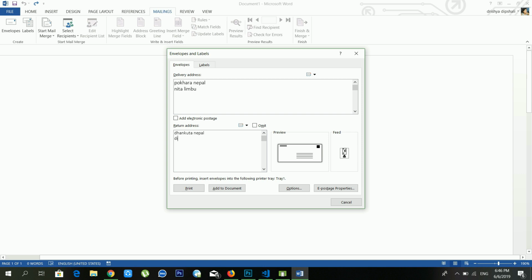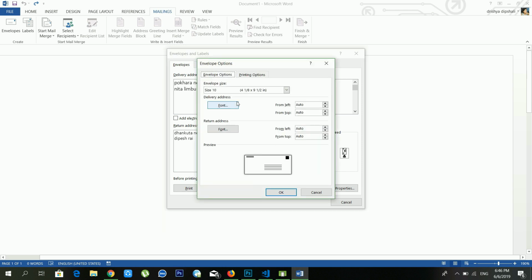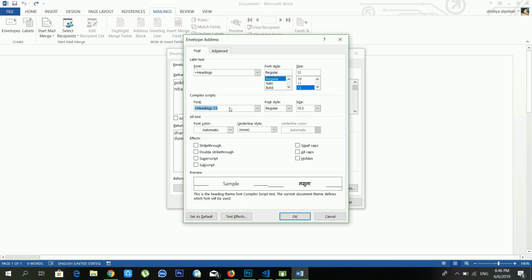And after this you can customize this from the options. You can change the font size from here, and you can customize the font from here. You can change the font style, size, and everything. So I'm making it bold, and you can change the font also from here, but it's okay for me. And you can make it all caps also.